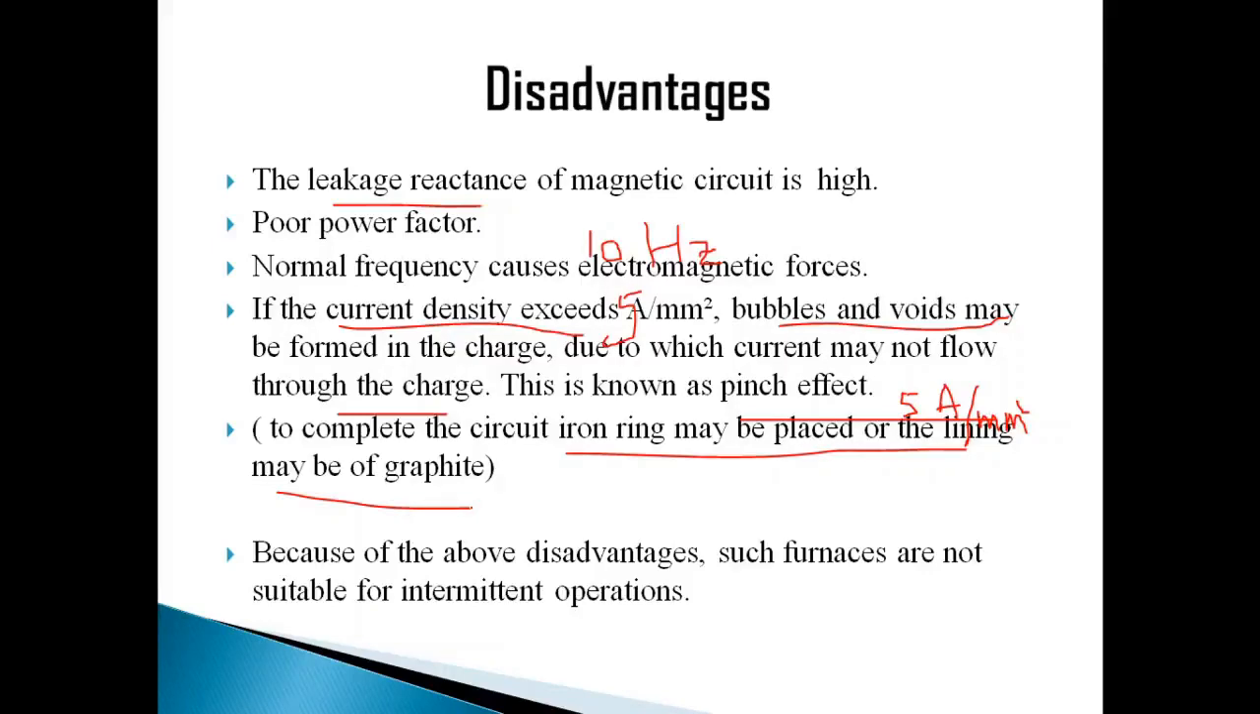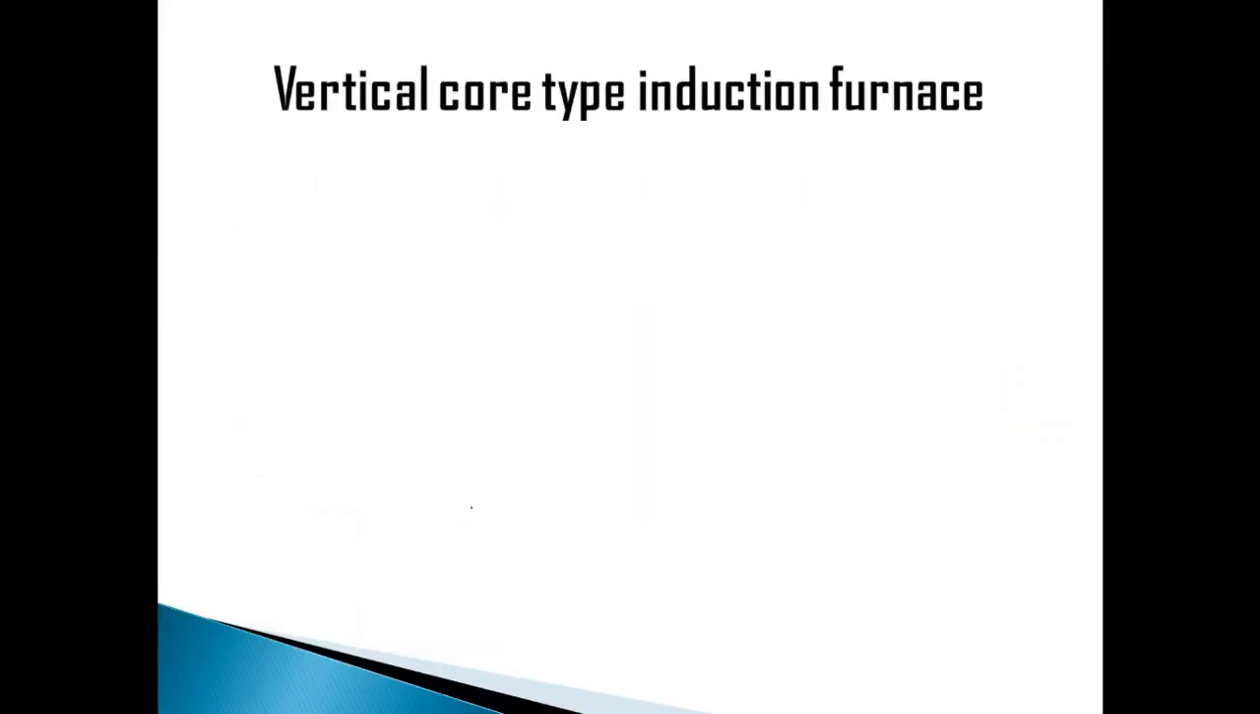These are the disadvantages. Now let's move on to another type of induction furnace, that is the vertical core type induction furnace. This is the second type of furnace in the core type induction furnace. So let's have it in detail. This type of induction furnace is the improved version over the direct core type. Whatever direct core type we discussed in the previous slide, this is the better version of that.